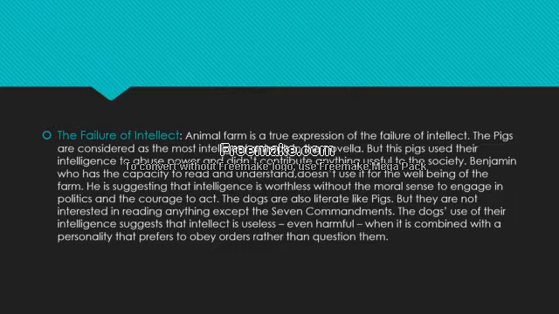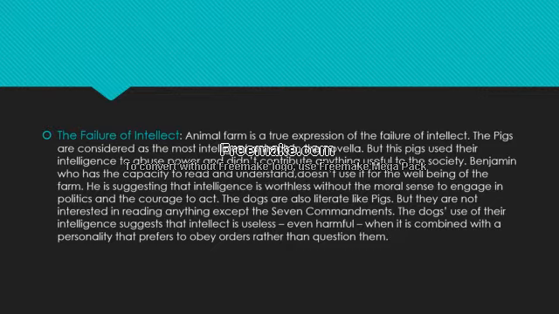They have intelligence, but they did not use it properly for the well-being of the other animals or the society. Benjamin has the capacity to read and understand, but he does not use it for the well-being of the farm or the other animals.